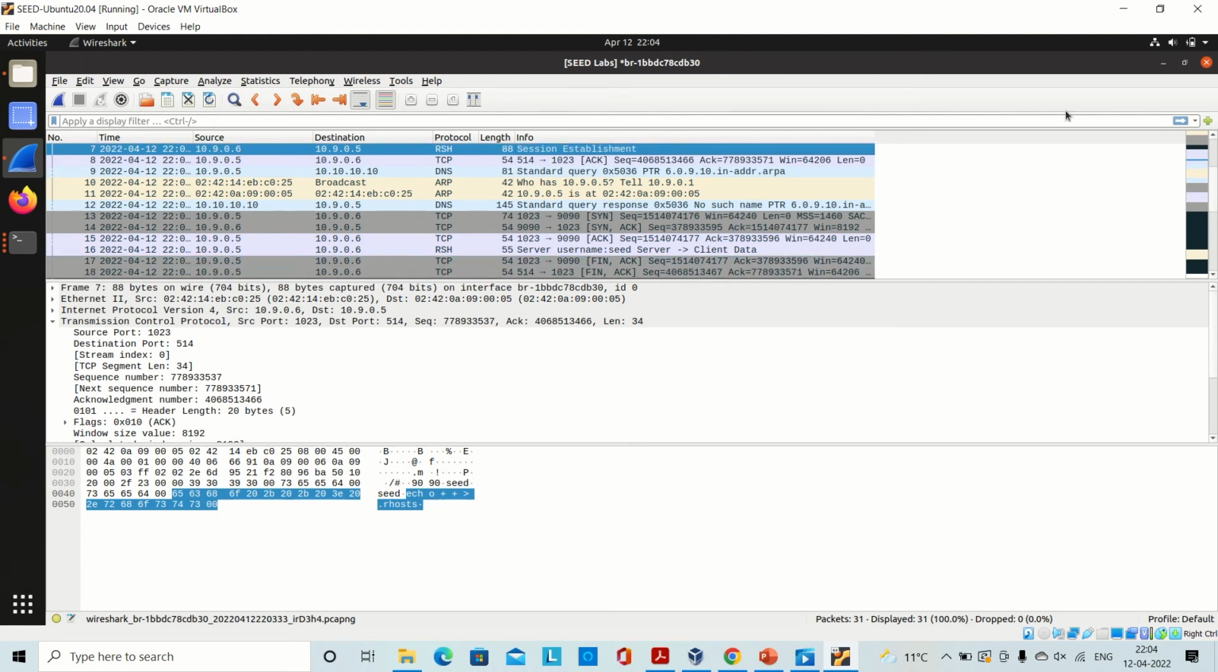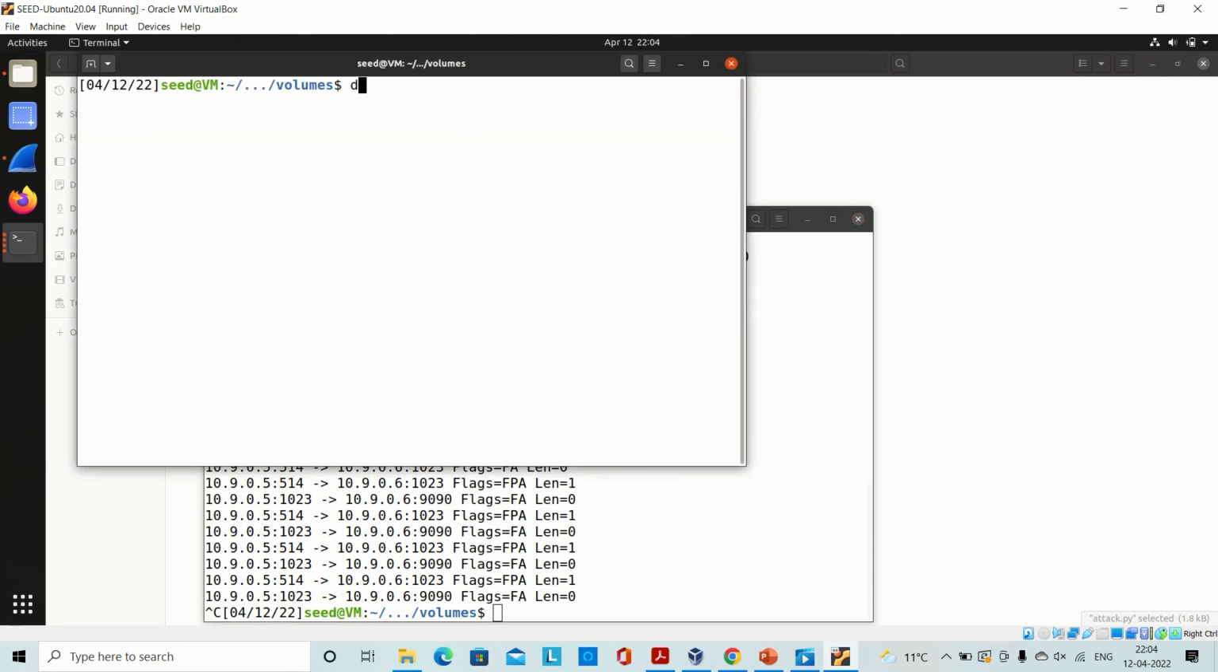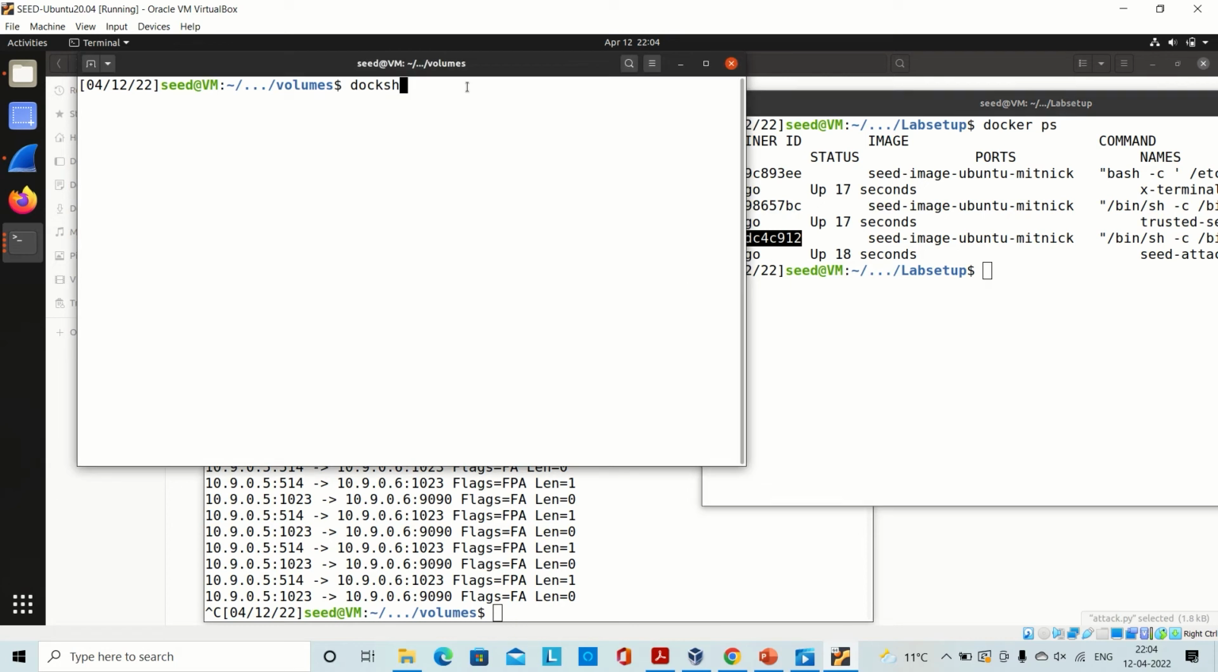So after this attack, I will go back to my terminal, and we will now open the attacker. We will get into the attacker to use the X terminal, because the attack has been performed and the X terminal is compromised. I will take the ID of the attacker to log in as the attacker. Now we are in the attacker container.